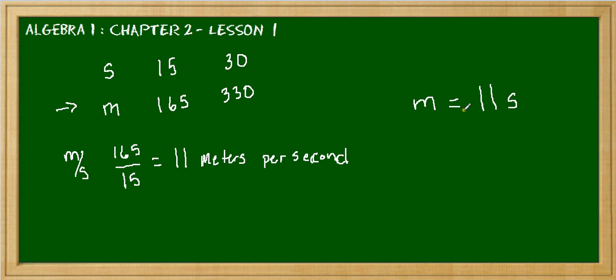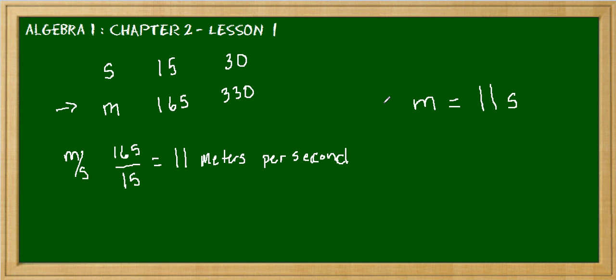In other words, we would multiply s by 11 to determine the distance that she's traveled. So that would be the function. And remember, we did that with the example that they showed in the beginning when we went through the lesson, and we were discussing the mental age and the physical age, and we were saying that the mental age was 2 times the physical age. So this is really no different than what we did there.